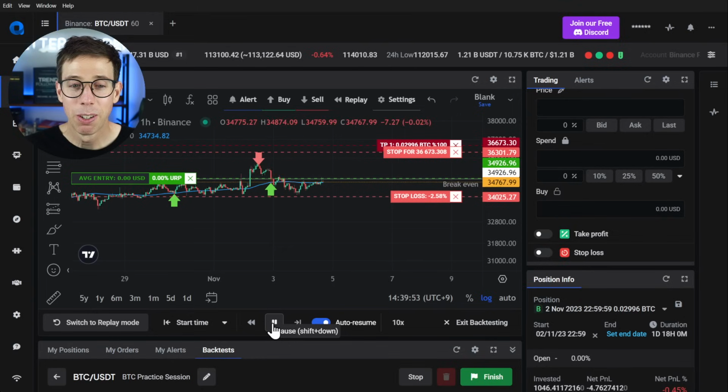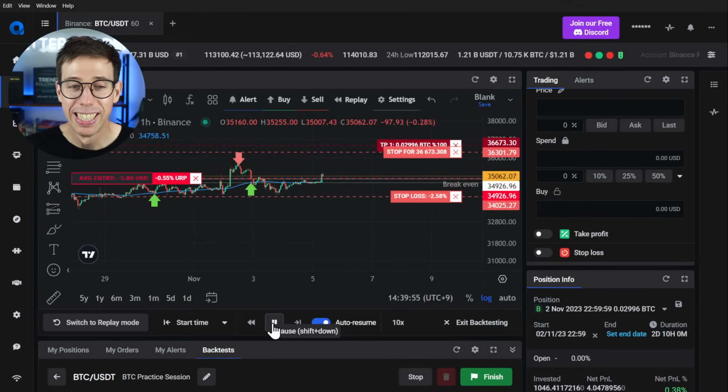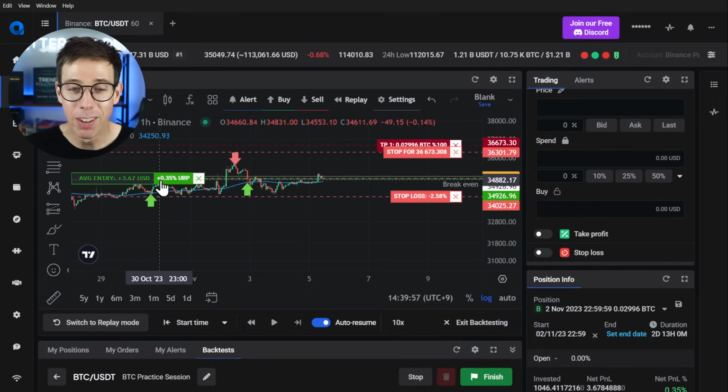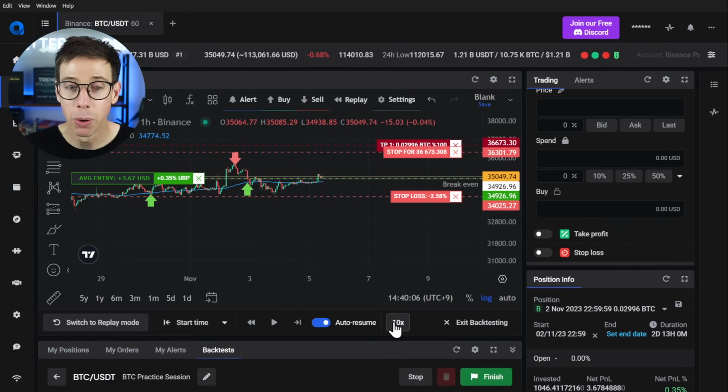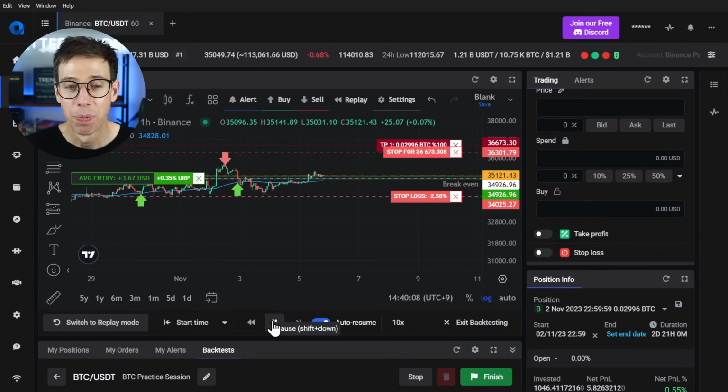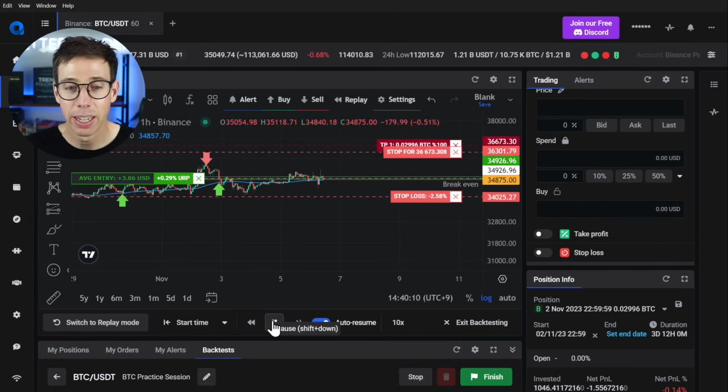Stop loss is so close. What's great too is that it automatically updates all of this, which is awesome. And you can change the speed of this as well. So we're watching 10 bars per second, so it's going really, really fast. Come on, let's see. Is it going to work?